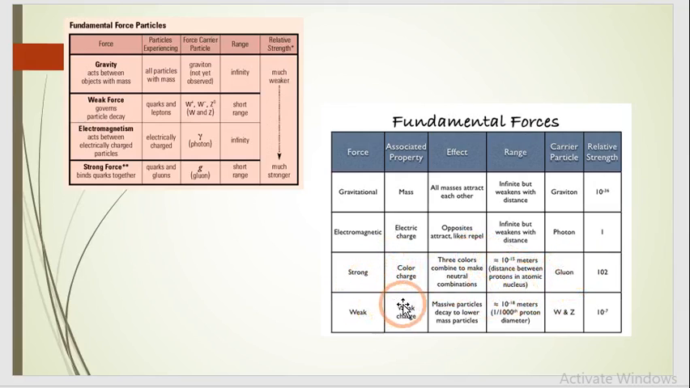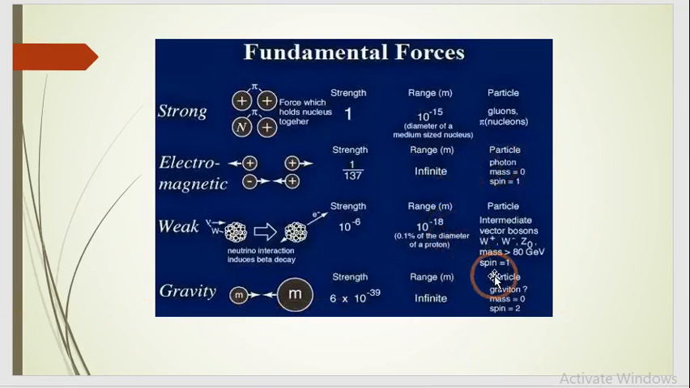Strong nuclear force, its property is color charge. These colors combine to make neutral combinations. 10 raised to minus 15 meters as a range, and gluons are carrier particles. Weak nuclear force, the property is weak charge. Massive particles decay to lower mass particles as an effect. 10 raised to minus 18 meters. This is the range, and W and Z are carrier particles for these forces. It means quarks and leptons. You can see it over here.